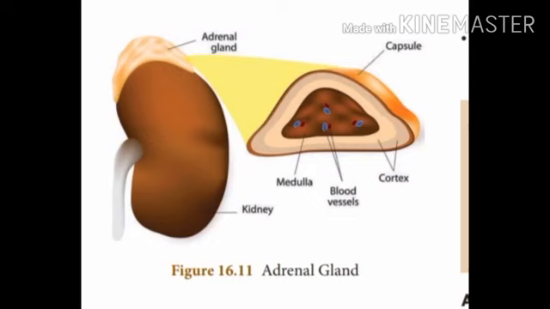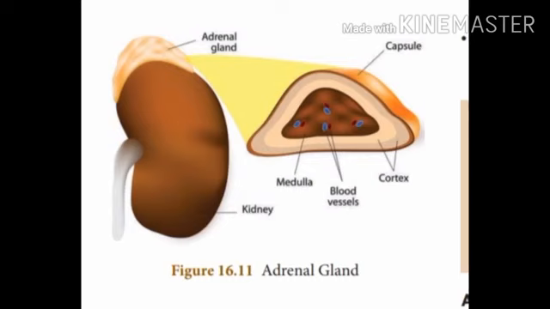It is called a suprarenal gland as it is present above the kidney. Kidney is a renal organ, so it is called suprarenal gland. The outer part is the adrenal cortex and the inner part is the adrenal medulla. In the next picture you can find the brown color and the pale color. The brown color is the inner part called the adrenal medulla, and the outer part, which is pale in color, is called the adrenal cortex. The two distinct parts are structurally and functionally different.